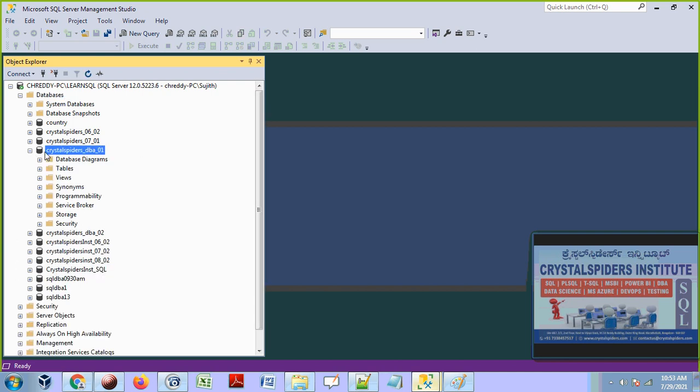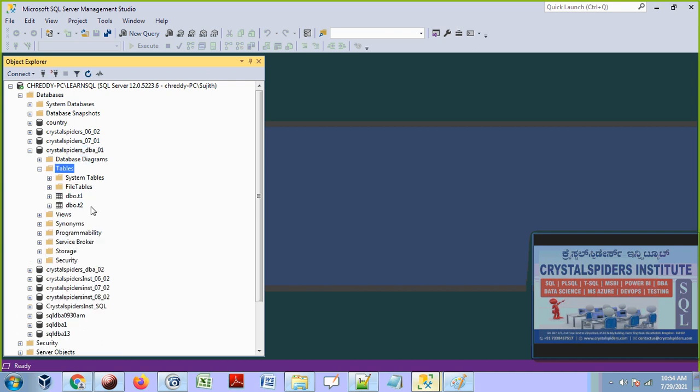See that this time we are able to expand, but earlier when he tried to expand this database, it was throwing the error. And he can see the tables also, what tables are there. He can see what data is there in table 1, table 2. But if he tries to create new tables in this database, it will throw the error saying that you do not have the access.